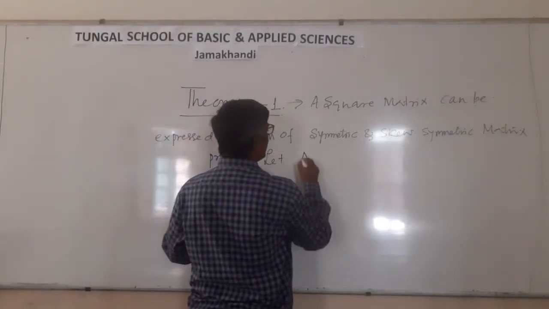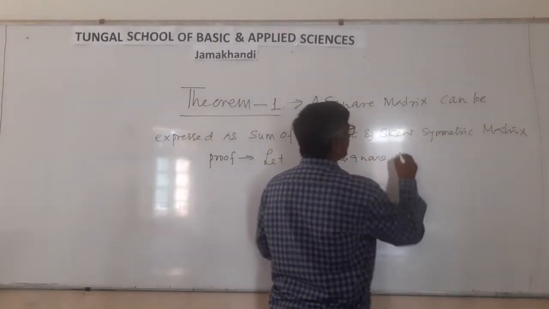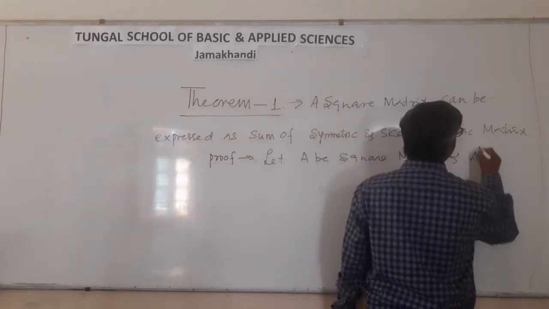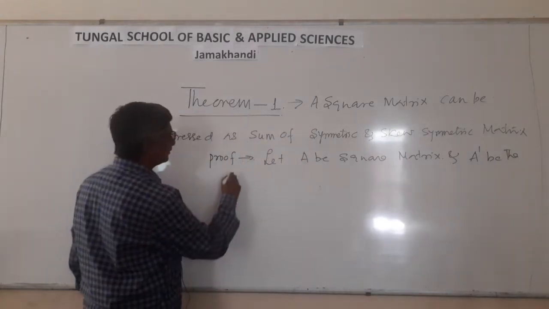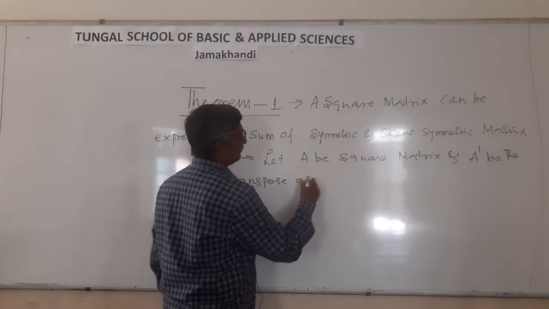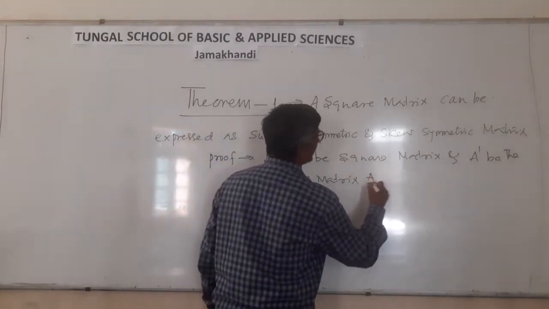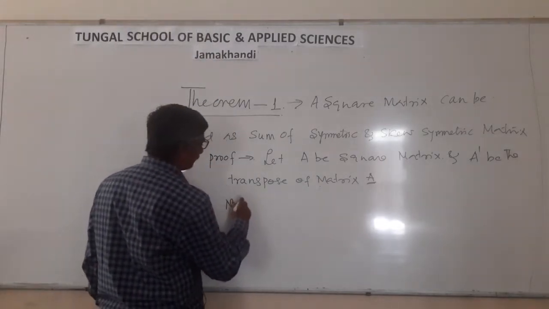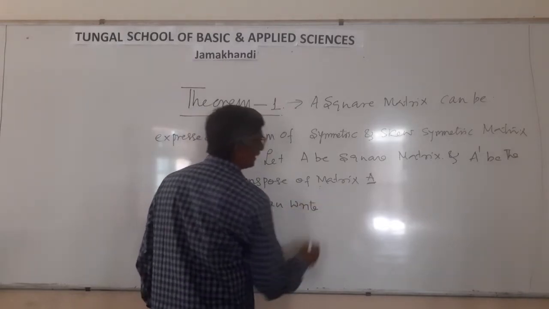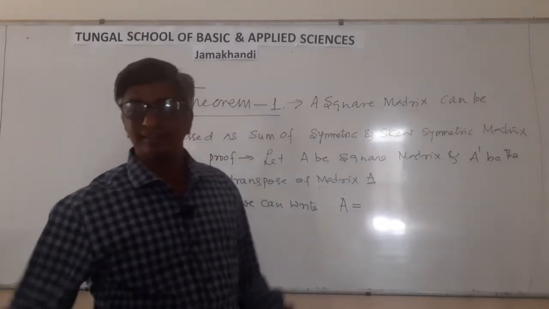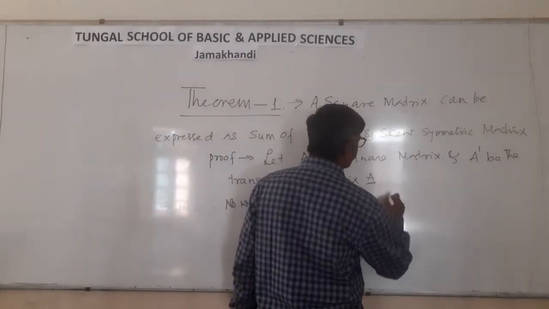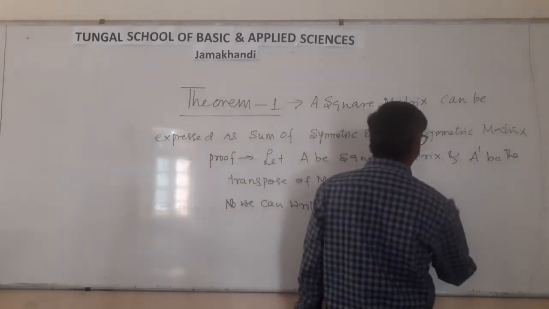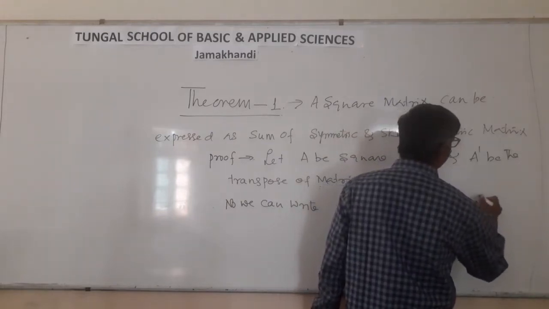Let A be a square matrix and A dash be the transpose of matrix A. Now we can write A as, I am writing matrix A as 1 by 2 into A plus A dash plus 1 by 2 into A minus A dash.